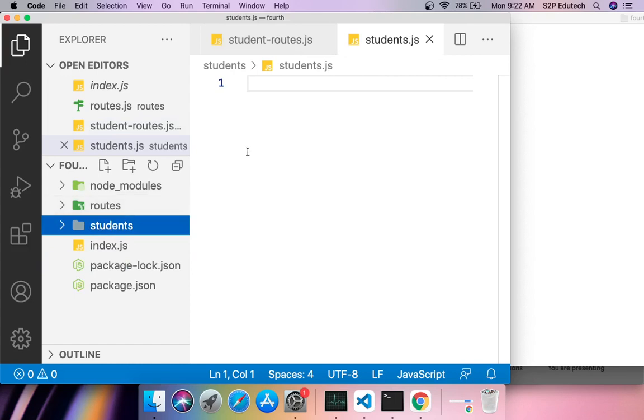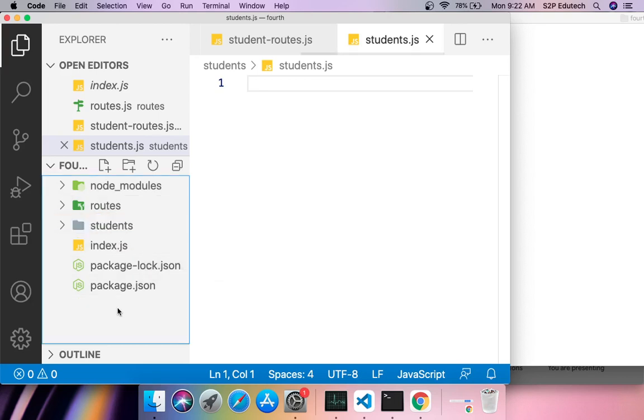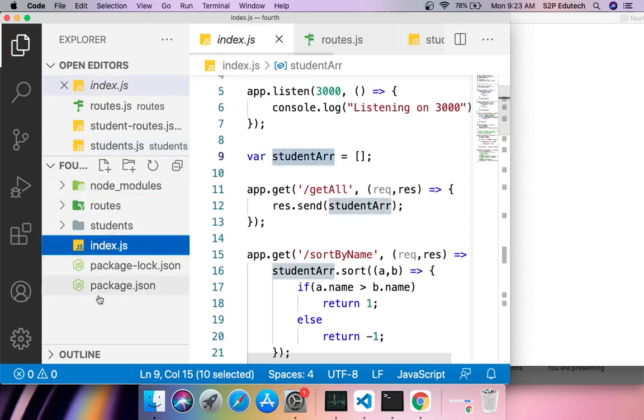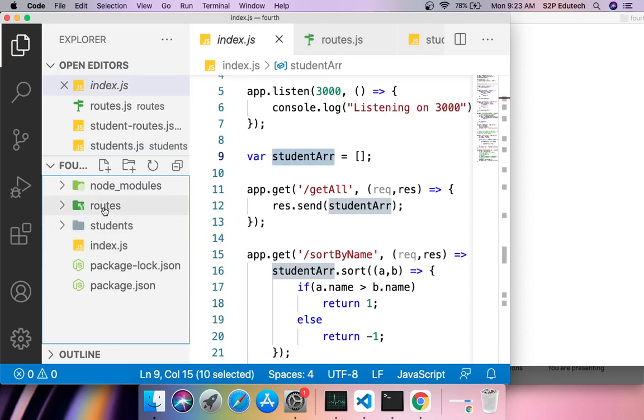A very important thing to note is that these folders and files should be exactly at the same position where I have kept them. If you do not do that, you'll have some confusion with the paths. So I have this main folder which is fourth. Inside this folder, I had this index.js file. In the same folder I created one folder, routes, and another folder, students.